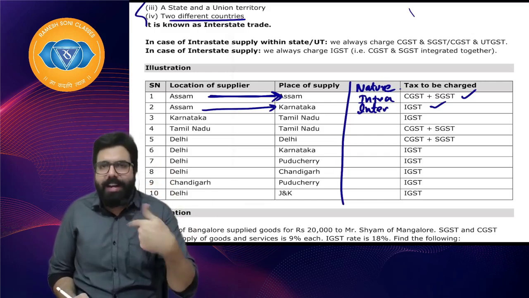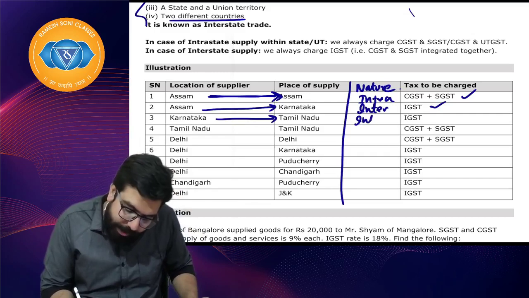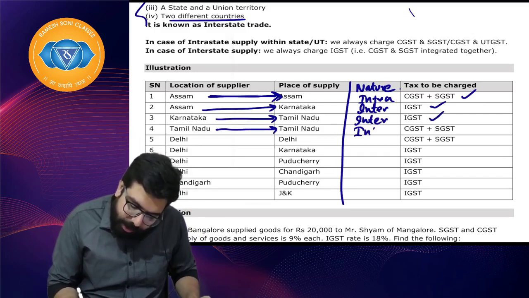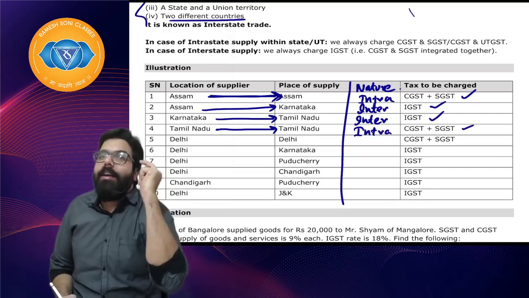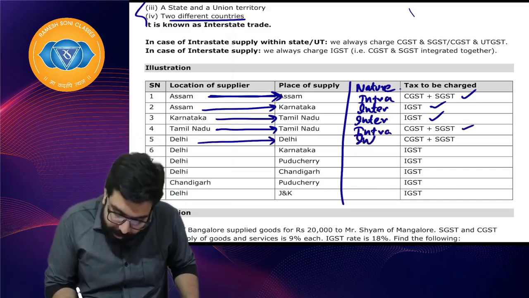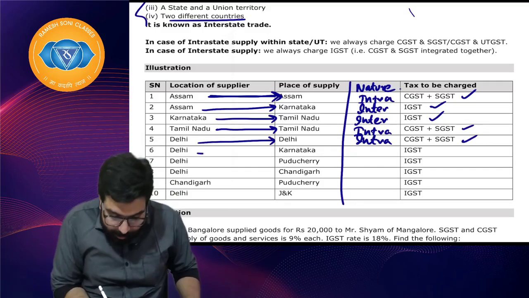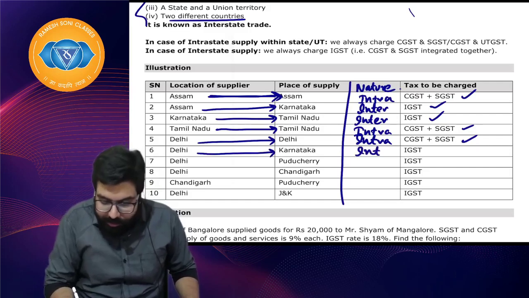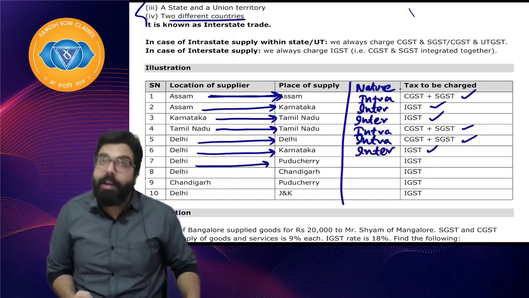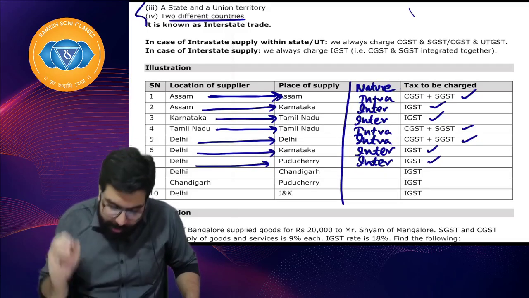Right, everyone? I'll quickly do it now because you guys already know. Sir, Karnataka to Tamil Nadu, interstate, and sir, IGST. Sir, Tamil Nadu to Tamil Nadu, intrastate, and CGST and SGST. Sir, Delhi to Delhi, intrastate. Sir, intrastate will charge CGST and SGST. Sir, Delhi to Karnataka, it is interstate and sir will charge IGST. Sir, Delhi to Puducherry, interstate and I will charge IGST.